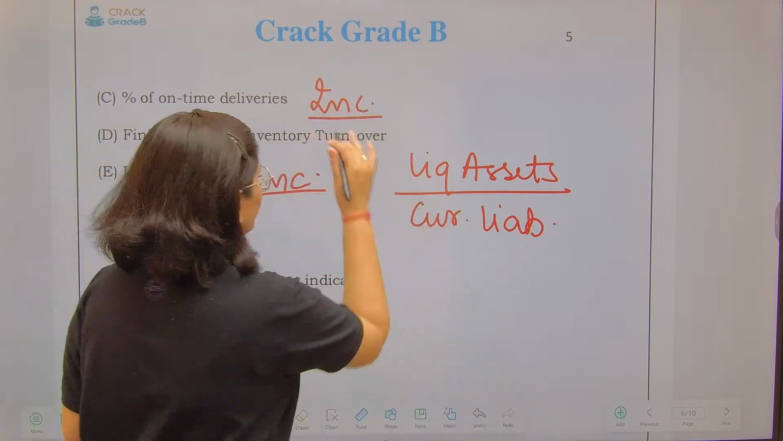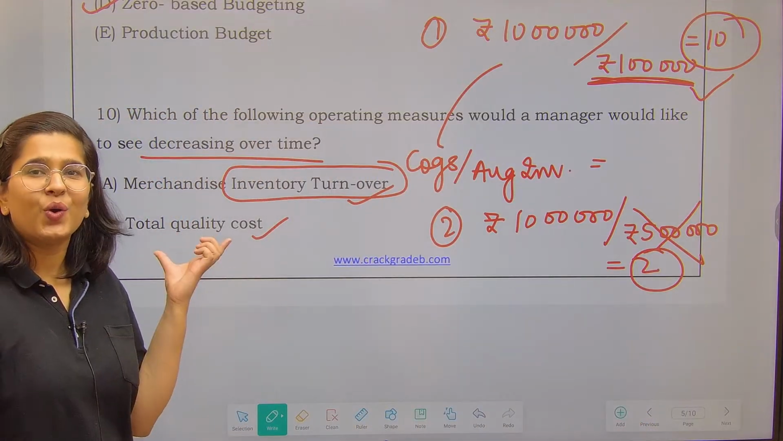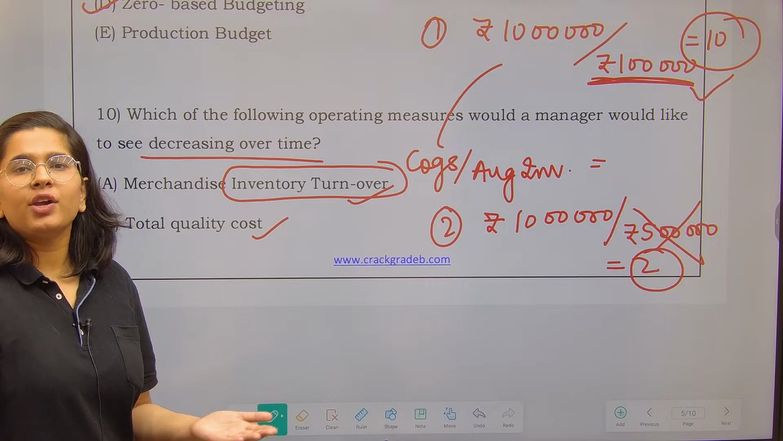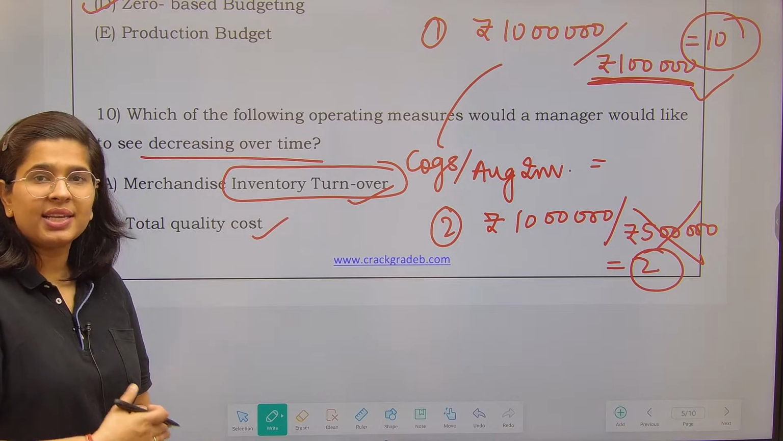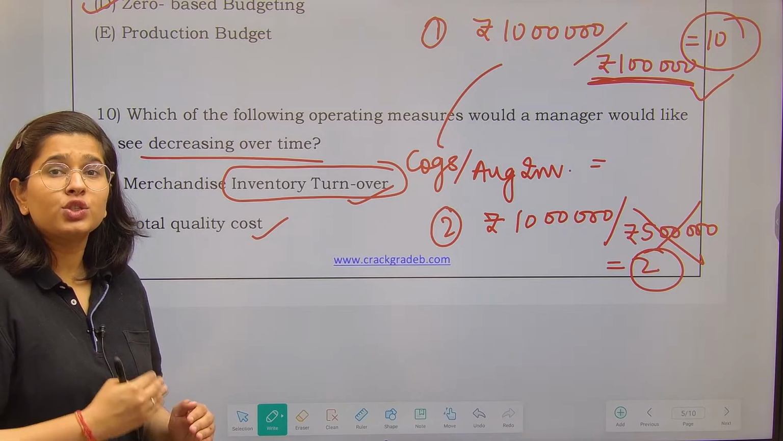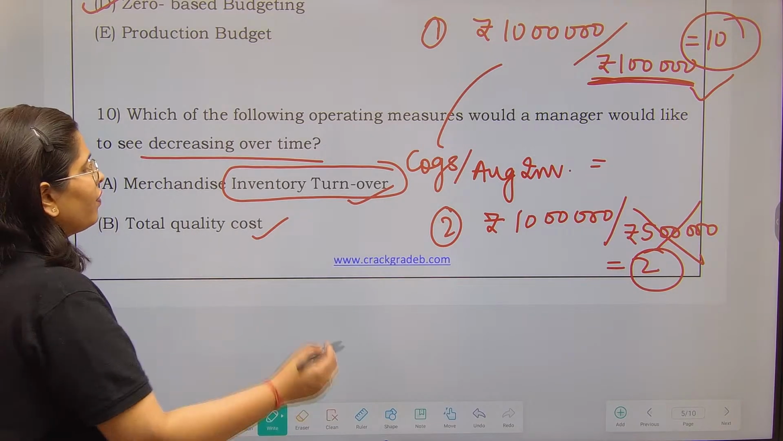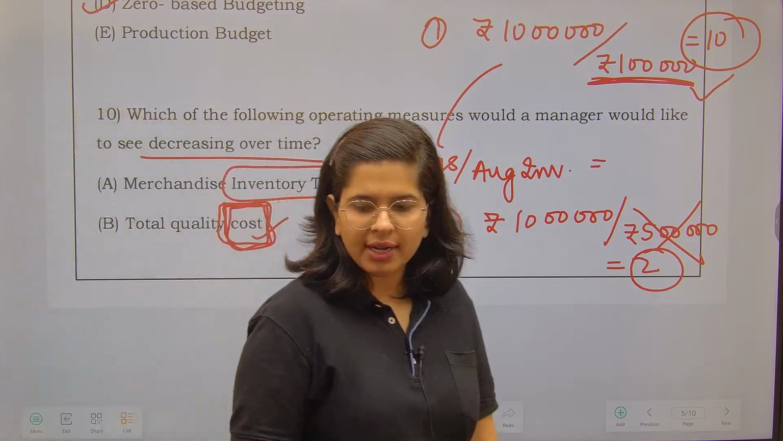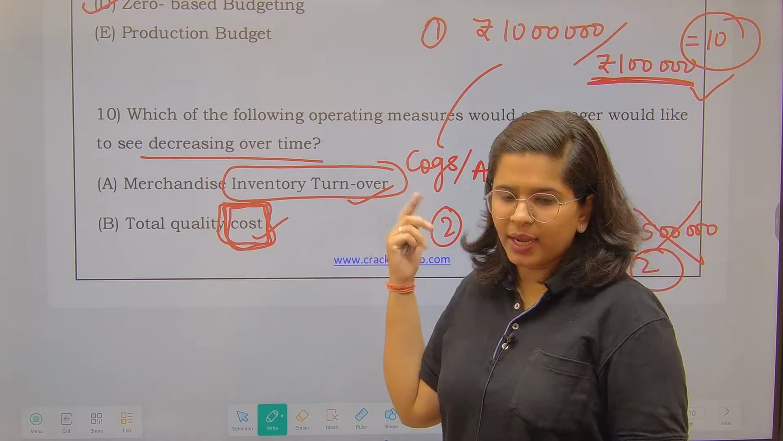Fine. Now when I want to see all of them increasing, the one thing that remains with me is total quality cost. Total quality cost means if you are producing defective quality products, then you have to incur more quality checking, more quality inspections, etc. I do not want that. I want my production to be so good that I do not have to spend more on quality checking. And obviously this is a cost. Who wants cost to increase? Even if you do not understand the concept, it is super easy that you do not want your cost to increase. So hence this needs to be decreased.